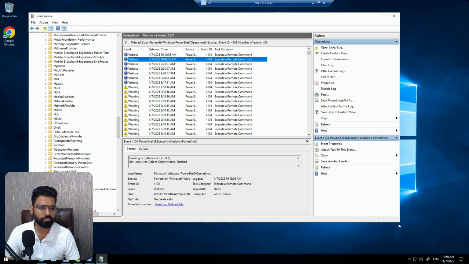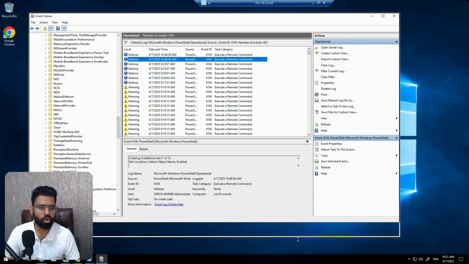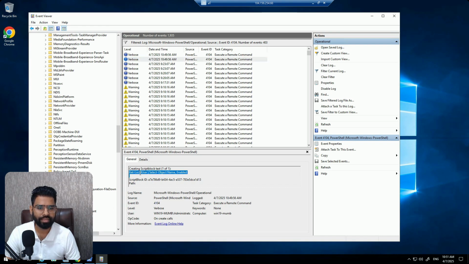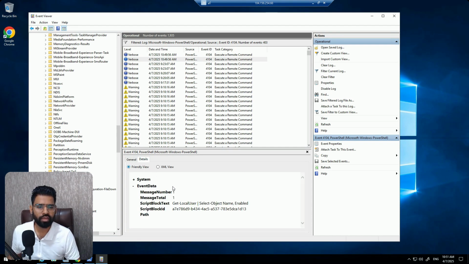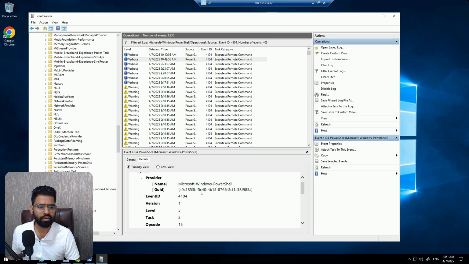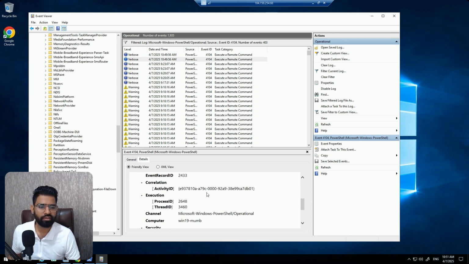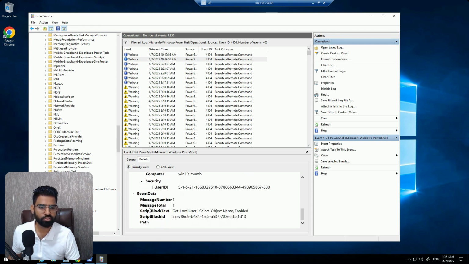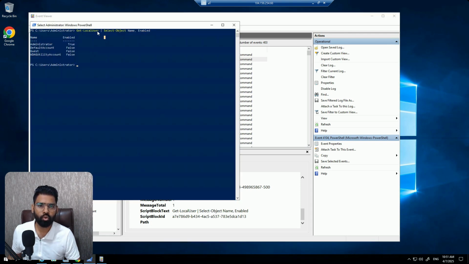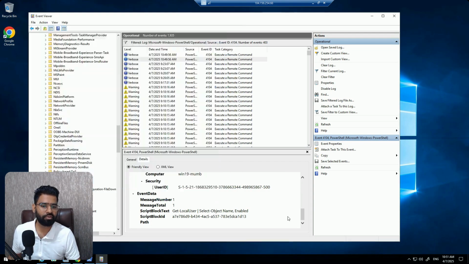Perfect. Can you see this? The second log itself is this one. I'll maximize this. You can see this is creating script block. You can also click on the detail option. This will give you detail of what happened and different dependencies as well. This was the script block text. Get-LocalUser, Select-Object name, enabled, right?